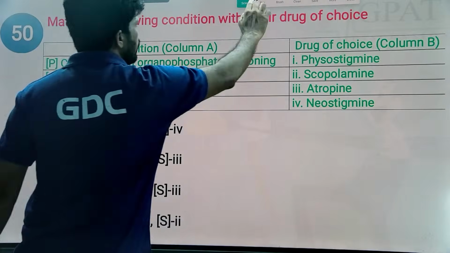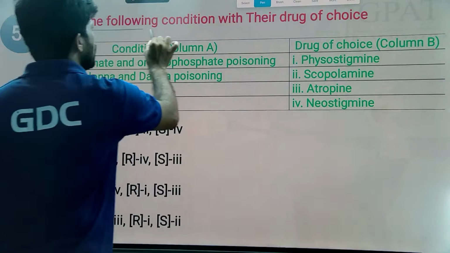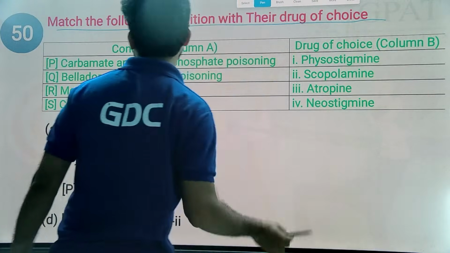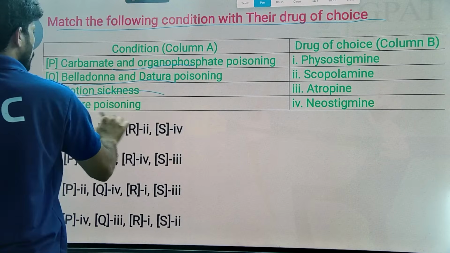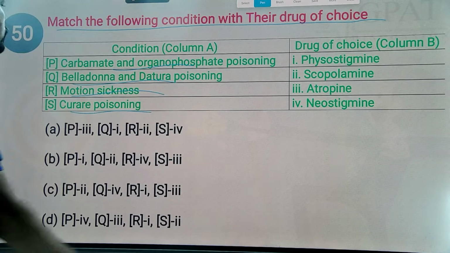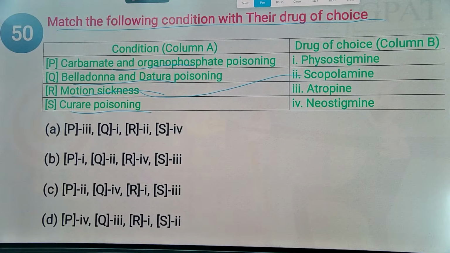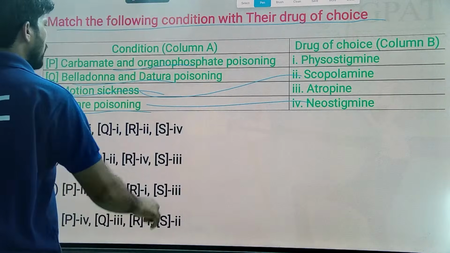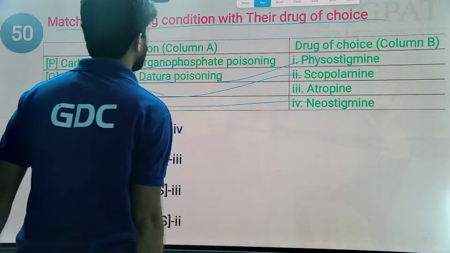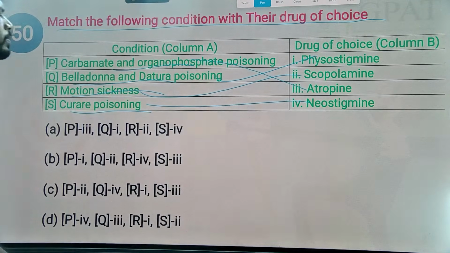Next, last question of our part of ANS MCQ discussion. Match the following condition with the drug of choice. Carbamate and organophosphates, belladonna, motion sickness, curare poisoning. Regarding motion sickness, the option will go to scopolamine, a natural alkaloid. Regarding curare poisoning, neostigmine will be there. Regarding belladonna and datura atropine poisoning, physostigmine will be there. Regarding carbamate and organophosphorus poisoning, atropine will be there.